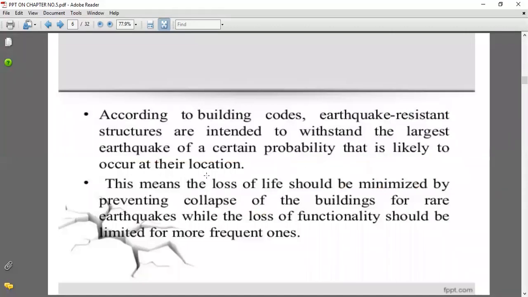According to the building codes, earthquake resistant structures are intended to withstand the largest earthquake of certain probability that is likely to occur at their location. And the loss of life at the epicenter, or the center of the earthquake, should be minimized by applying the basic principles related to earthquake resistant design that we have seen.